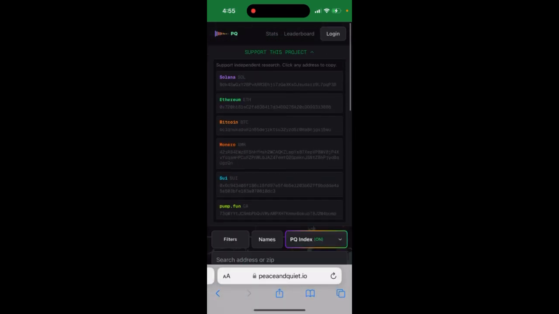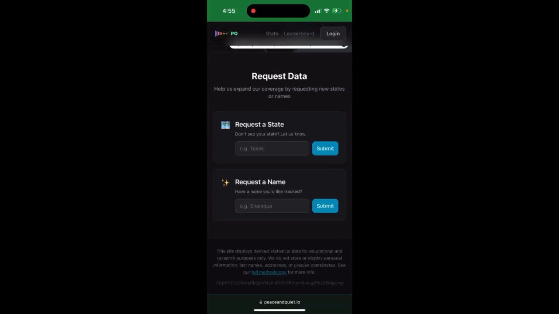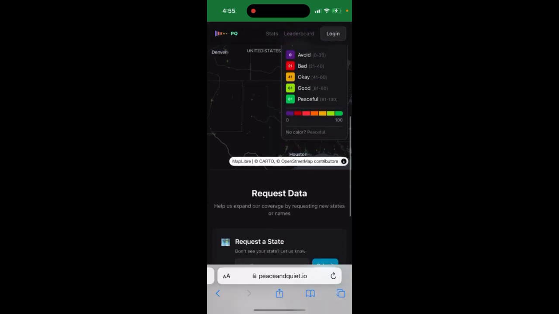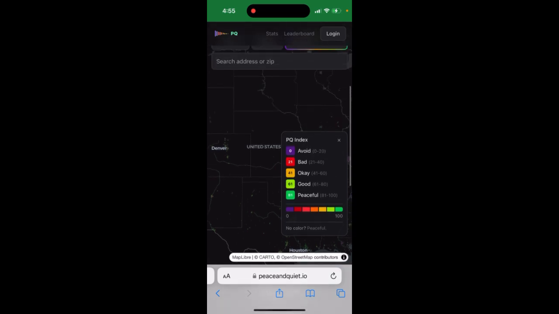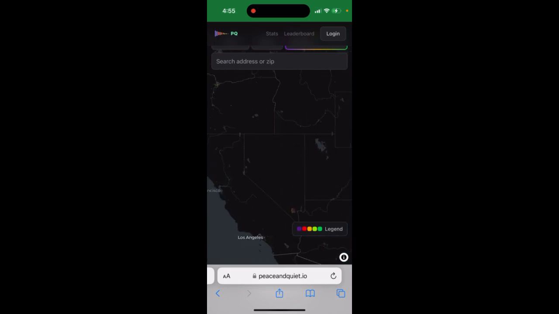So yeah, that's kind of what it is. So that's kind of the app. It's an ongoing project. They add in a lot of stuff. It's a bit not exactly clear for me. So this is a PQ index, that's understandable. But what are all these names? I kind of don't understand what that is.